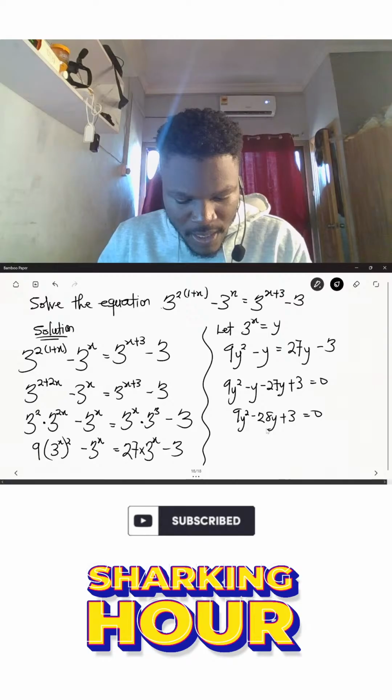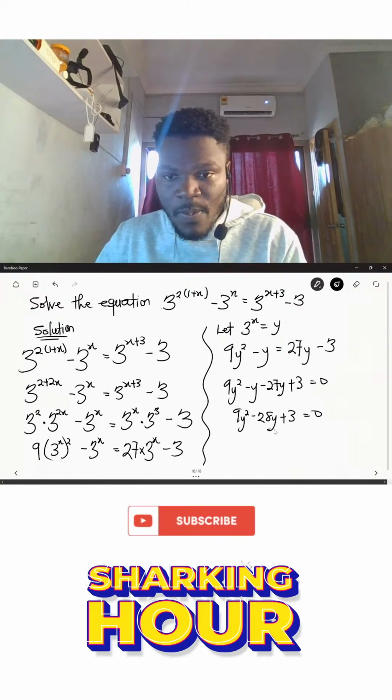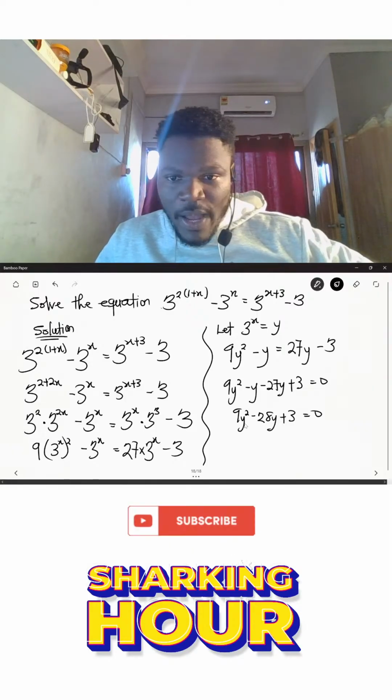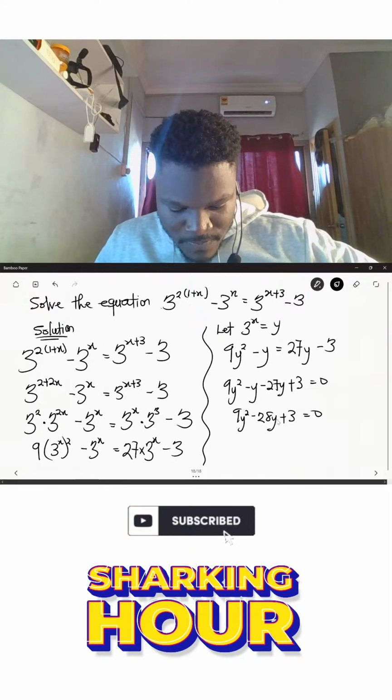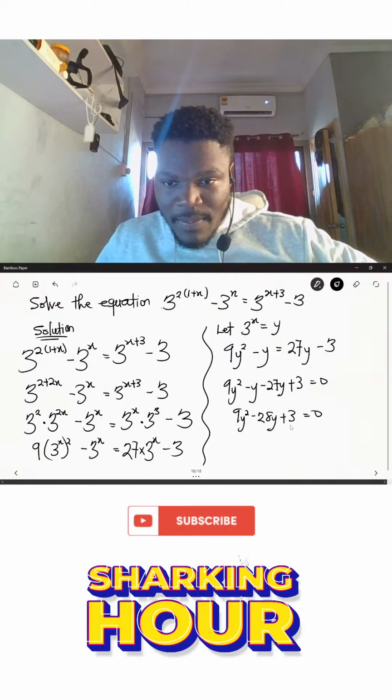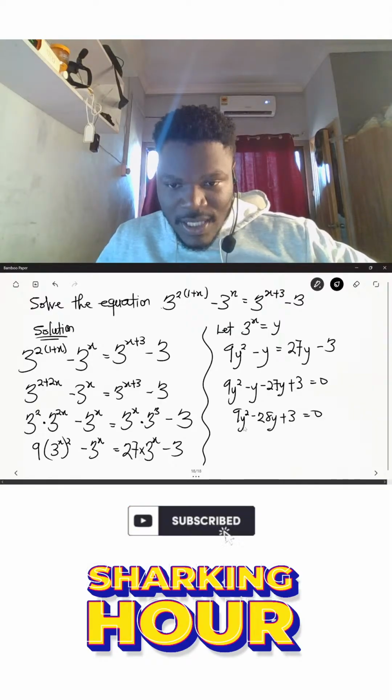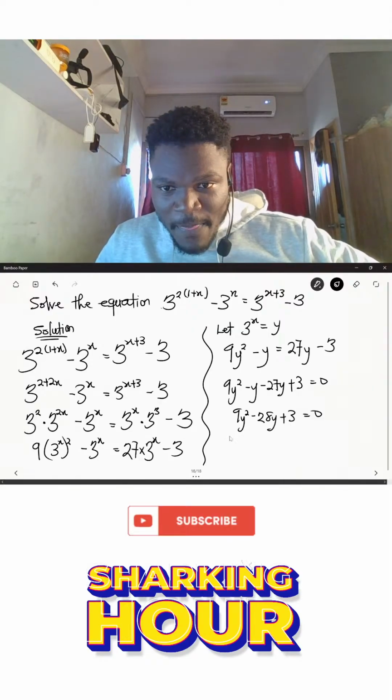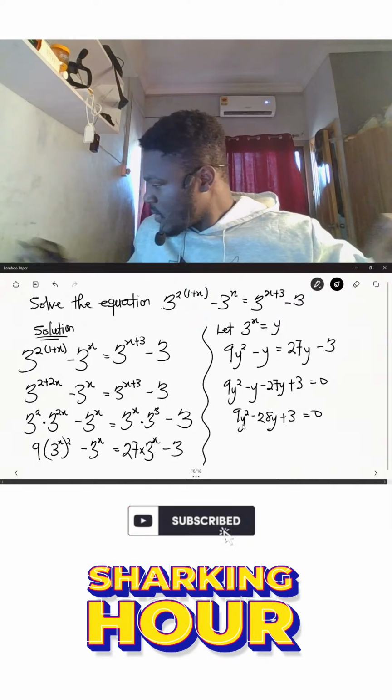So from here, we can just go ahead and simplify our expression. 9 multiplied by 3, that will give us 27. Numbers that multiply to 27 and add to 28 are 1 and 27, so 27 and 1 will do this job for us.